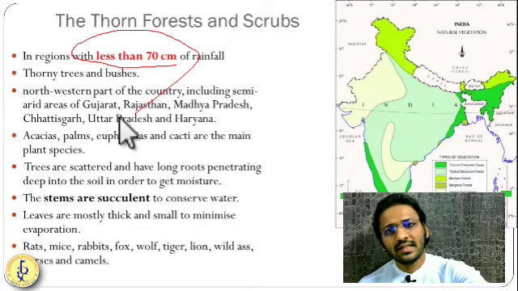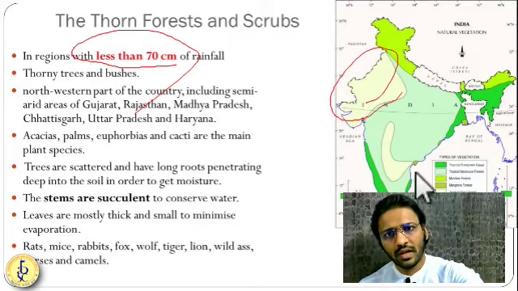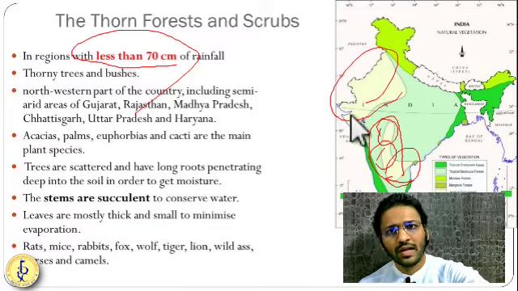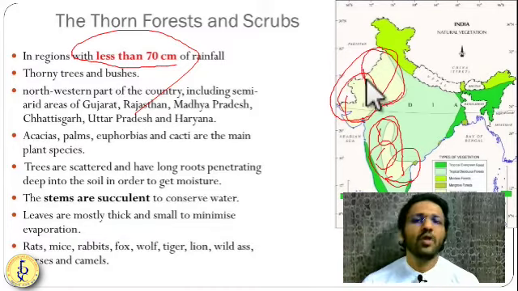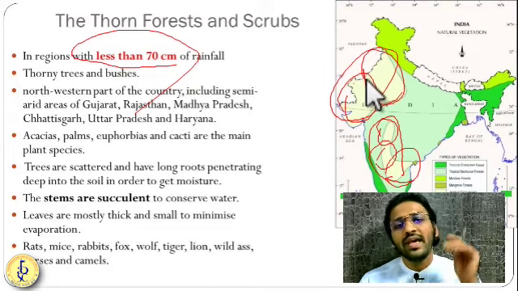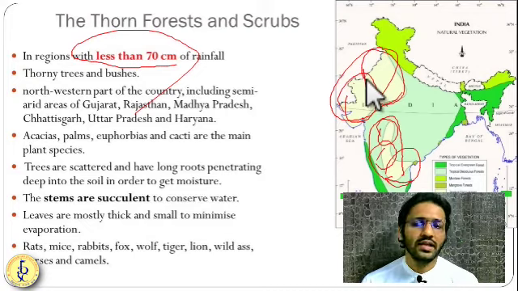So you can see this region, the yellowish, creamish yellow region. Okay, central part of MP, some part of Maharashtra, some part of Andhra and Karnataka, parts of Gujarat, and most of the parts of Rajasthan. You have this type of thorny and scrub type of forest. So here you have acacia, you have date palms, you have cactus, you have aloe vera type of plants over there. Okay, so they have specific modifications in their bodies, like they have developed thorns.